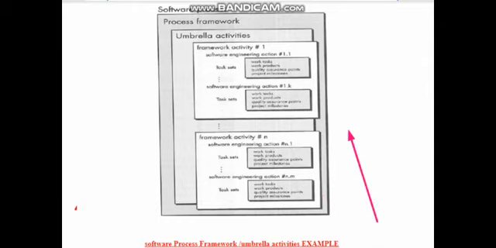Suppose I want to develop an online movie booking system. Our framework has to undergo many activities. I can take activities as modules. Each module will have its own actions, they will perform different actions, and actions are also accomplished with the help of tasks. So hope this architecture is understood.